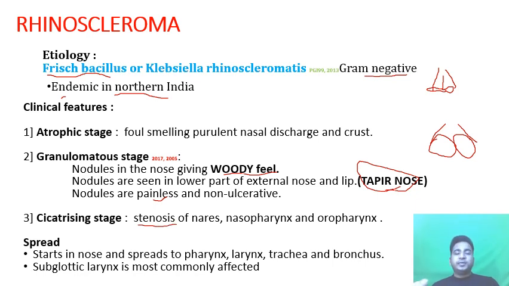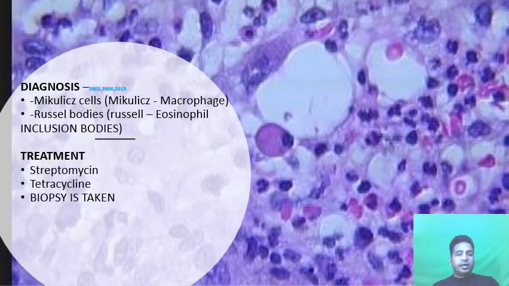How does it spread? It spreads in the nose, then goes to the pharynx, larynx or trachea or the bronchus. Subglottic larynx is most commonly affected. If we talk about the larynx, the subglottic part is the part which is most routinely affected by rhinoscleroma. Now look at the diagram. How to diagnose rhinoscleroma? This is a picture showing the histopathology.